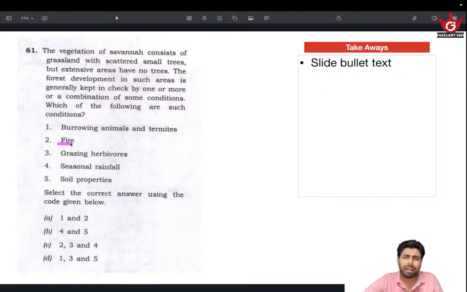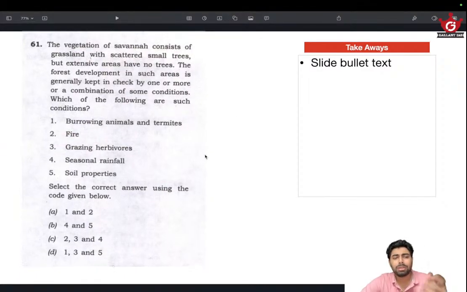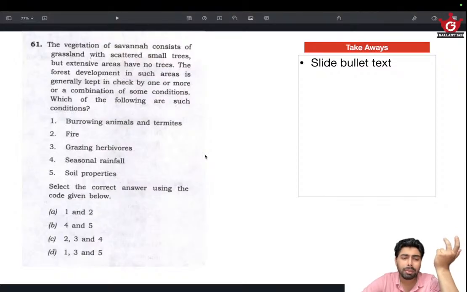Fire. Okay, there is a good chance of fire being a limiting factor for the growth of trees, because the savanna region is very dry and they've got a lot of grass there, and frequent fires are there, and this can prevent the proper trees from growing up and the seeds from germinating, and the frequency of fire is so high that they don't get to be bigger. So that is there.